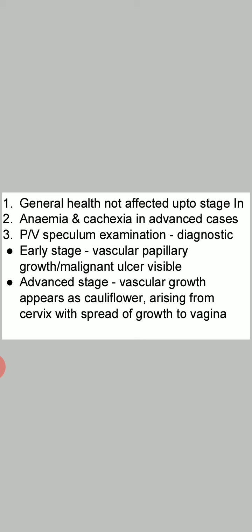Anemia and cachexia are seen in the advanced cases. Per vaginal speculum examination will give you certain diagnostic findings. So per vaginal speculum examination is diagnostic in case of Ca cervix. Now what do you find on such examination? In the early stage, vascular papillary growth is visible or malignant ulcer is visible. In the advanced stage, vascular growth appears as cauliflower arising from cervix with spread of growth to vagina. So in the advanced stage, from the cervix, the growth spreads up to the vagina.